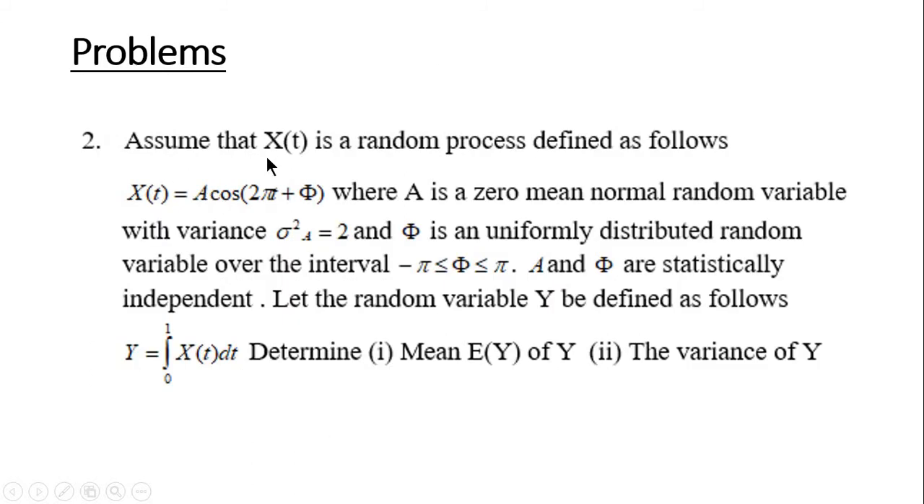Problem 2. Assume that X(t) is a random process defined as follows. X(t) = A cos(2πt + φ), where A is a zero mean normal random variable with variance 2 and φ is uniformly distributed random variable in the interval -π to π. A and φ are statistically independent. Let the random variable Y be defined as Y = integral 0 to 1 of X(t) dt. Determine the mean of Y and the variance of Y.